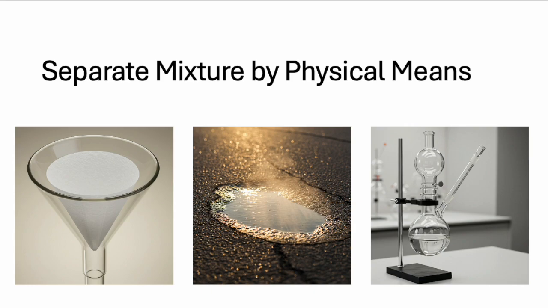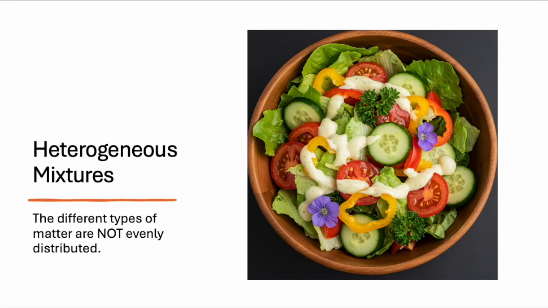There are two main types of mixtures: heterogeneous mixtures and homogeneous mixtures. A heterogeneous mixture is a mixture in which the different types of matter are not evenly distributed. For example, a salad is a heterogeneous mixture because the different types of vegetables and other ingredients are not evenly distributed throughout the salad.